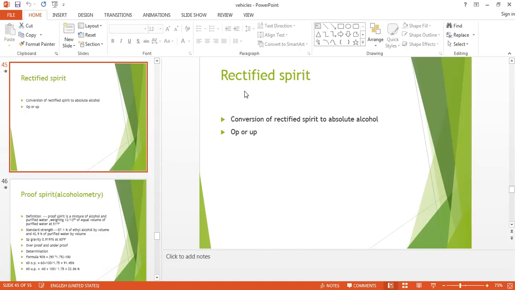It contains 91.29% by volume of ethyl alcohol having the specific gravity 0.829. Then how is it prepared? It is prepared by mixing. If you want to do it in ml, you take 375 ml of purified water, and that you can add in 1000 ml of strong alcohol. Again, it is useful for the potentization under the centesimal scale, and it is useful for cleansing instruments. Then if it is a 40 degree overproof,